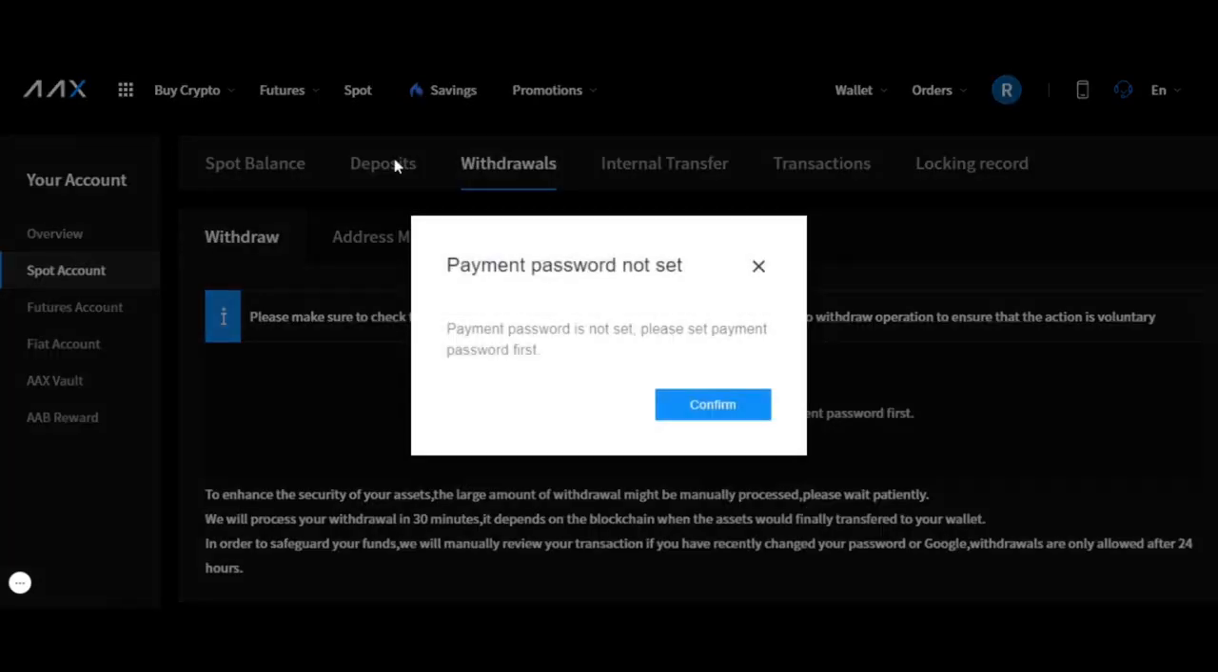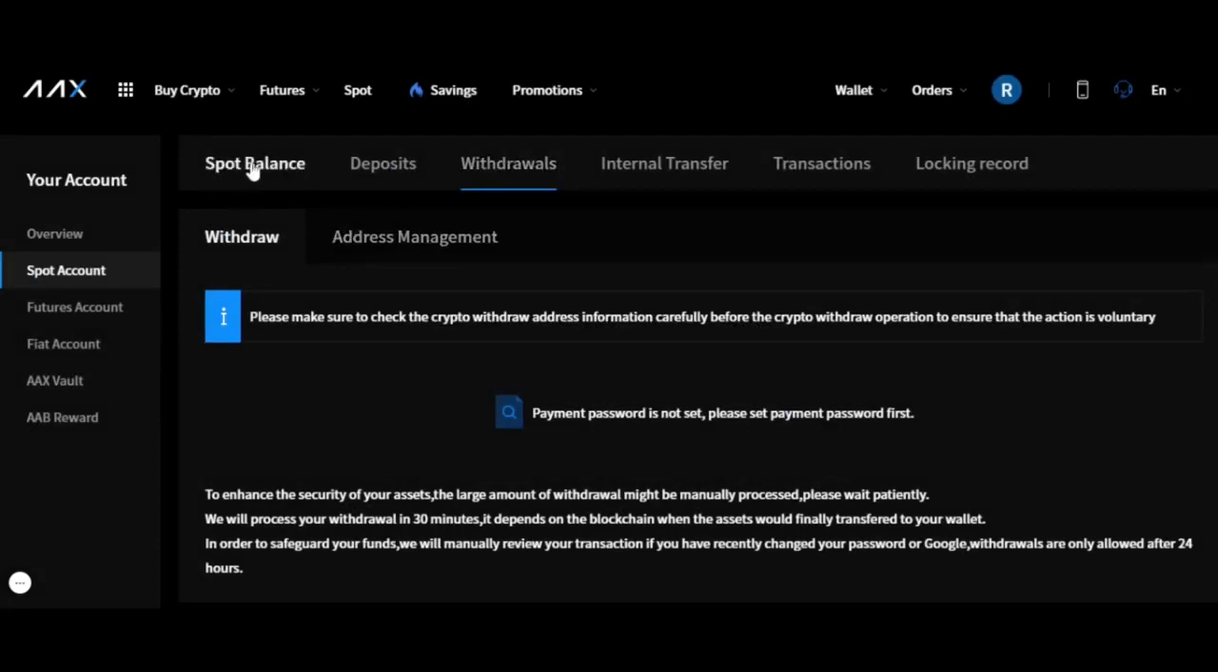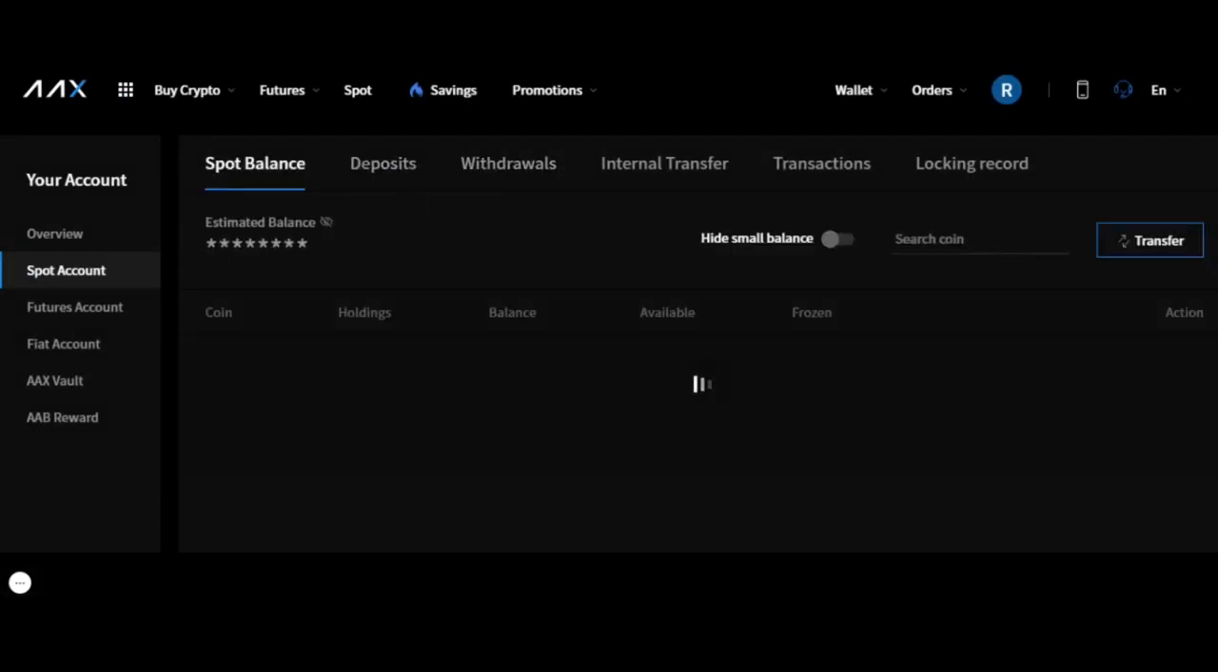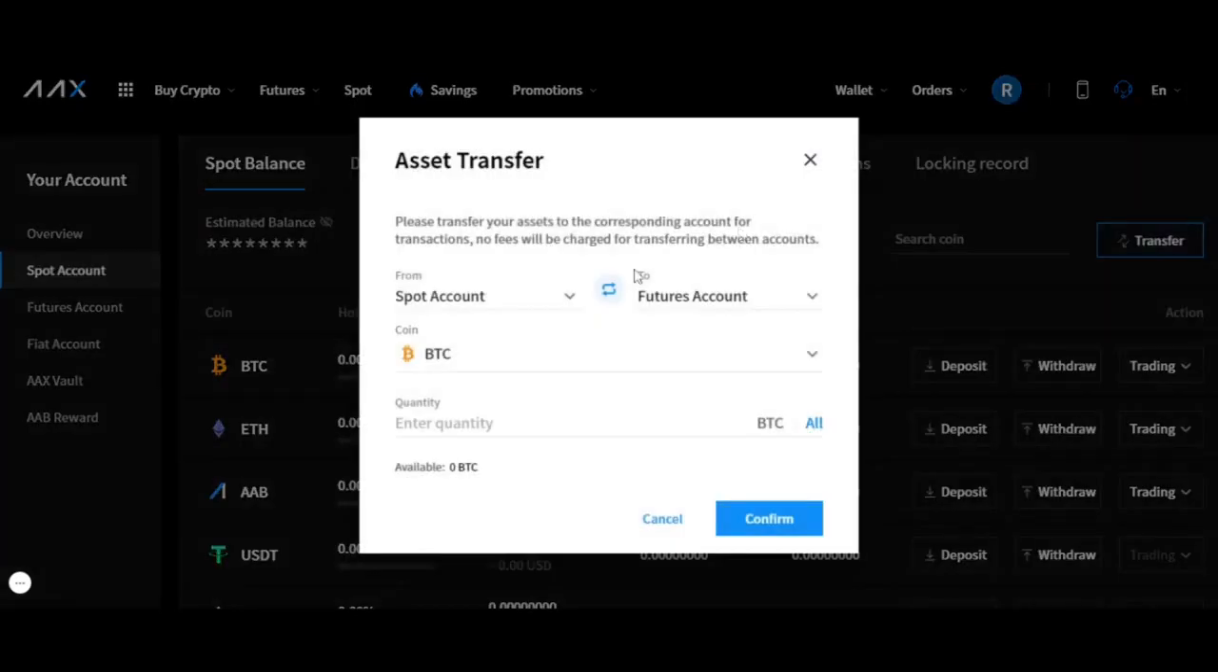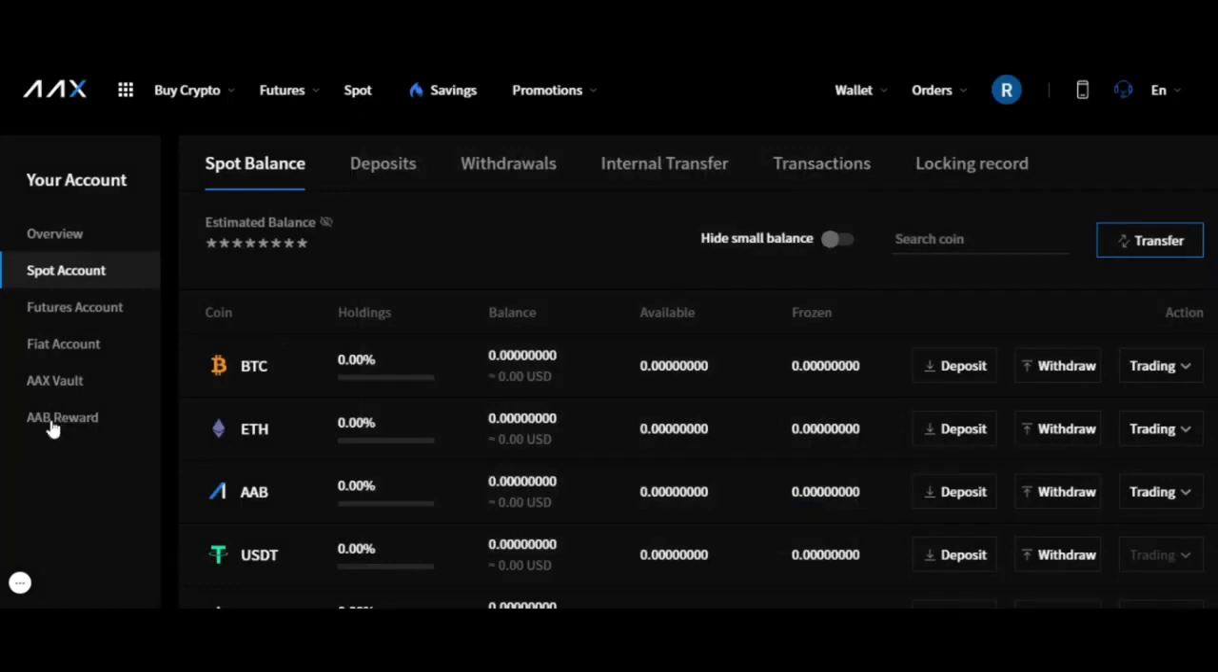withdrawals. So from deposits, then you're going to have it in your spot wallet. Then if you want to do margin trading, as I said, you'd go to spot wallet, hit transfer, and transfer over to your margin account or your contract trading account. Futures is another way of saying it. So you have the fiat, you have the AAX Vault, and then you have the futures. If you want to do margin trading, you're going to want to use the futures. Here, let's get rid of that.